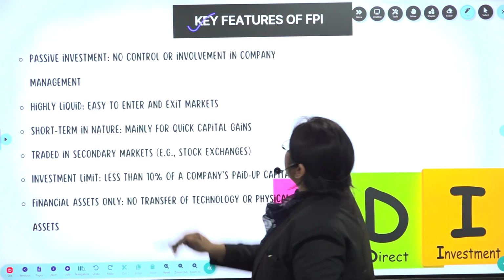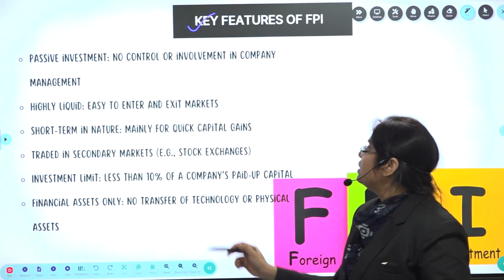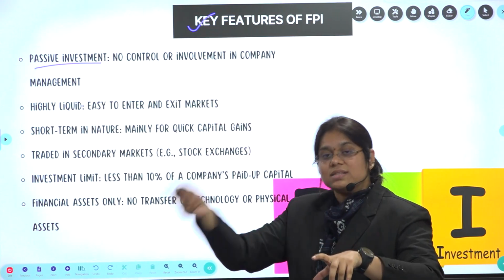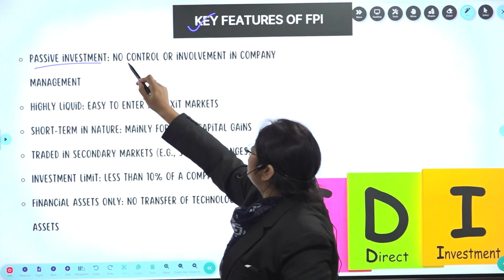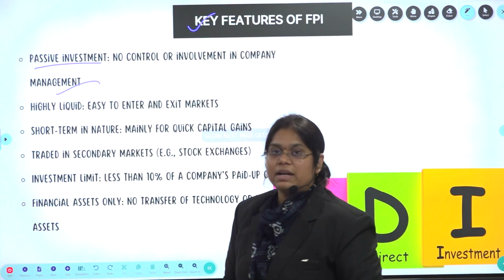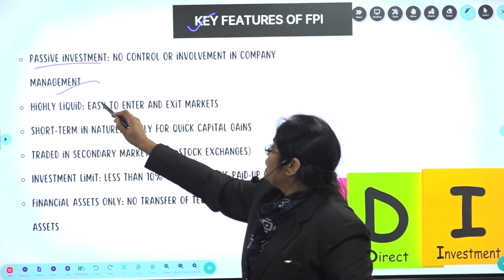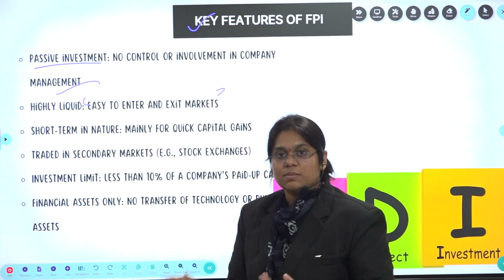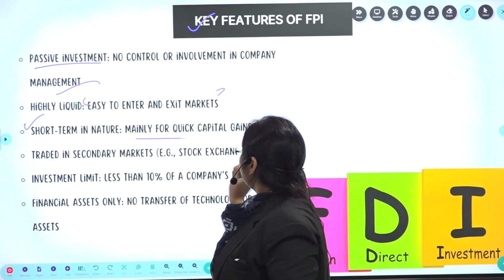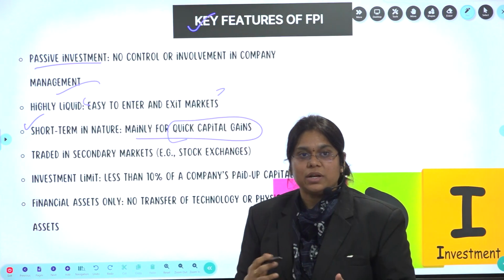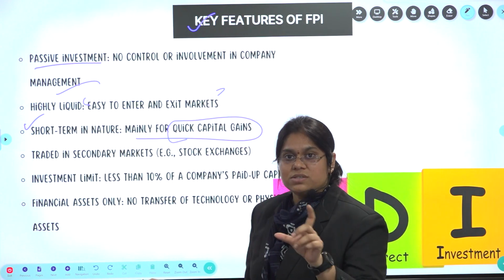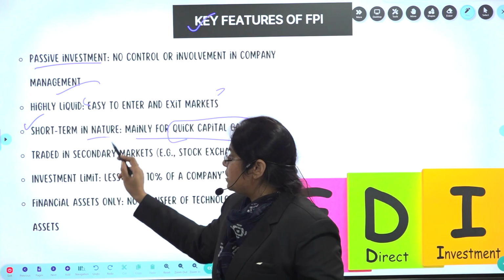Now, what are the key features of this FPI? So basically, passive investment. You are not involved, but your money is involved in the secondary market. So passive investment, no control or involvement in the company management, right? It is highly liquid, easy to enter and easy to exit the market also. And it is short term in nature, okay? Mainly for quick capital gains, like for the time period of the bond. That much time you are available. So short term in nature, okay?